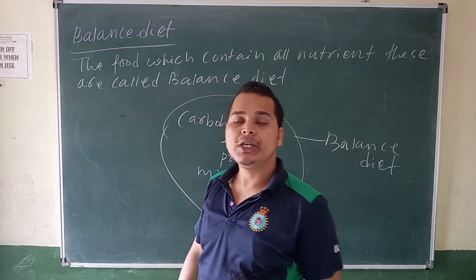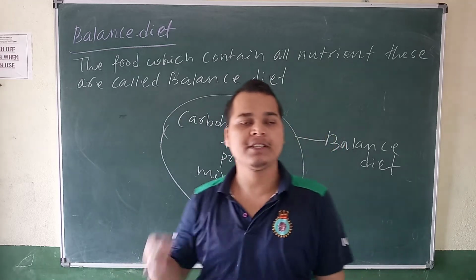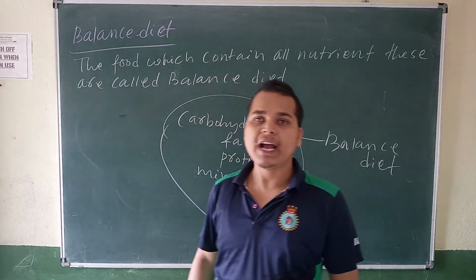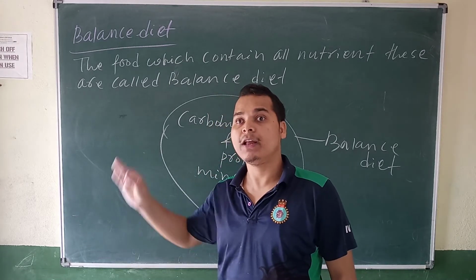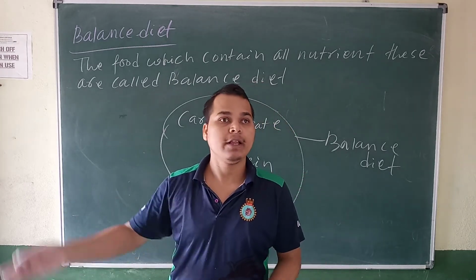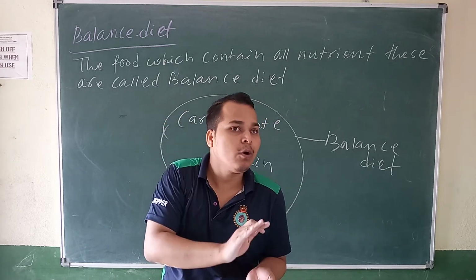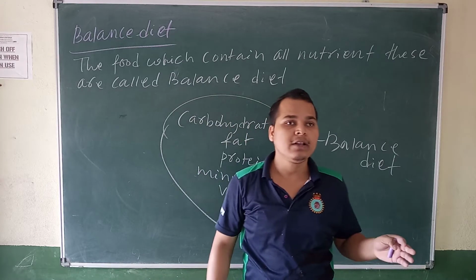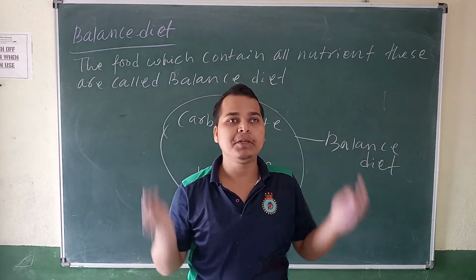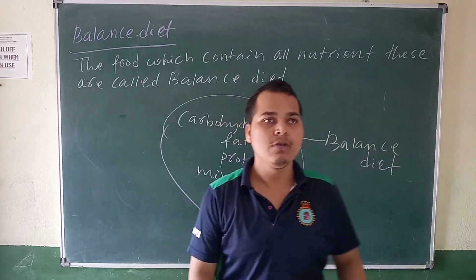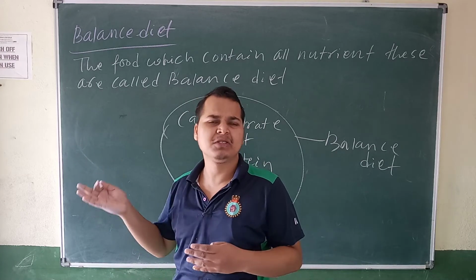Because due to the deficiency of a balanced diet, you may face some disease. Some children cannot grow. Some children are born very small, and the height is very low. Some students cannot walk. Why? Because of the deficiency of a balanced diet. And some students are facing so many diseases.